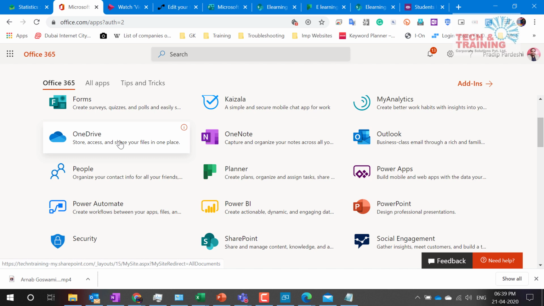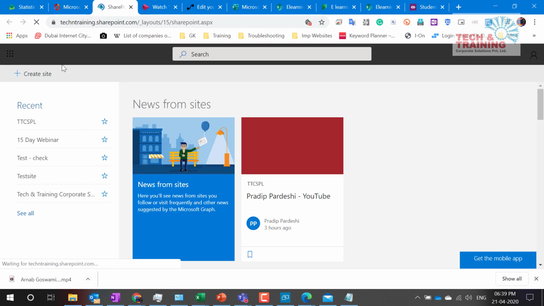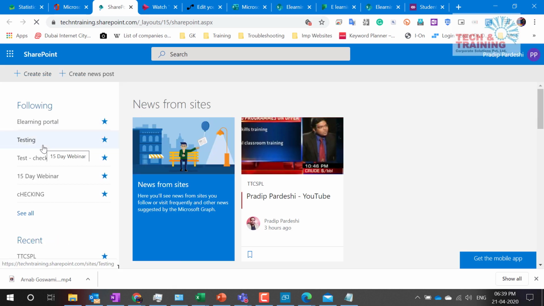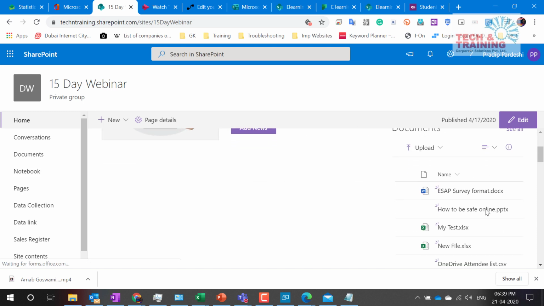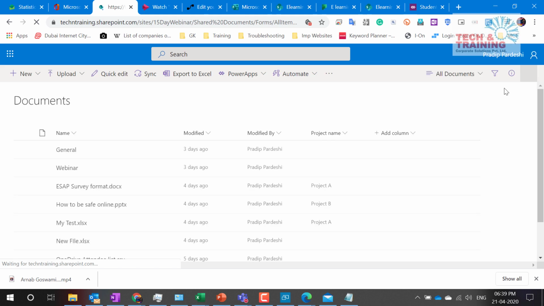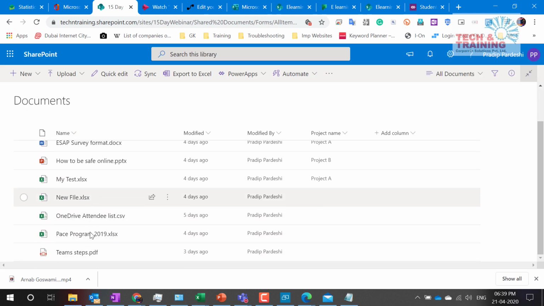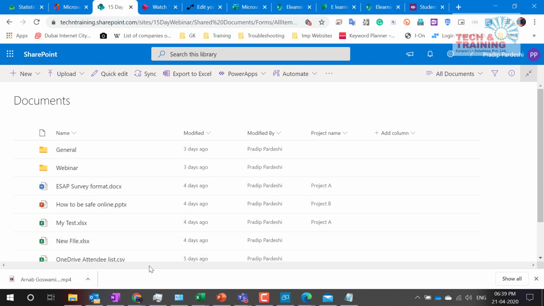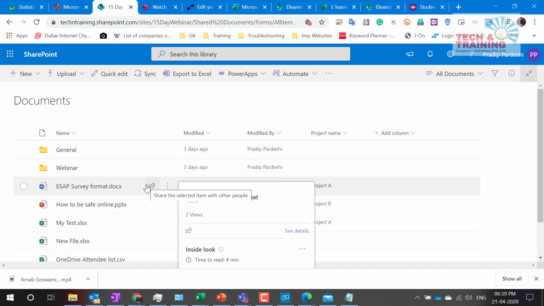Now the question is about SharePoint. How can we integrate? So here in SharePoint, if you remember, we learned about this document library. So this document library is nothing but your Teams library. Whoever has access to this particular Teams site will have access to everything which is there in the document library. So that is how you can use it.